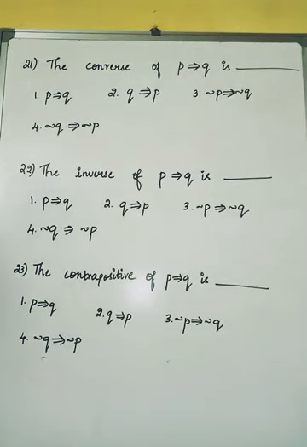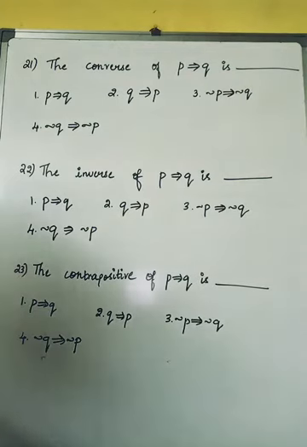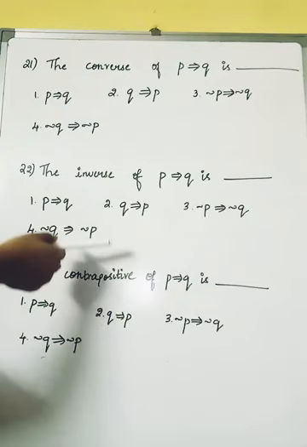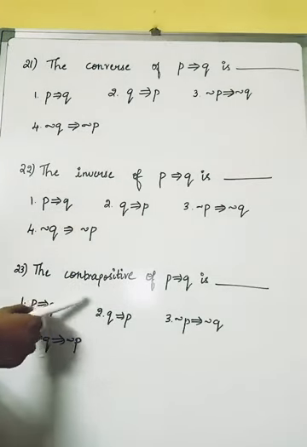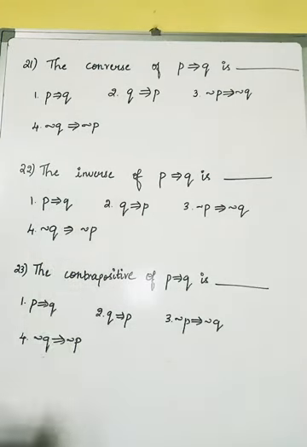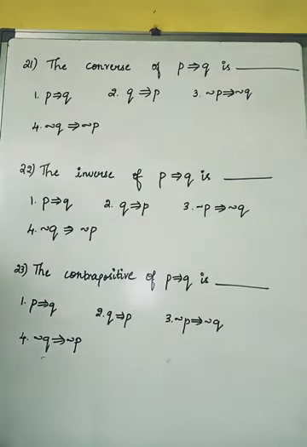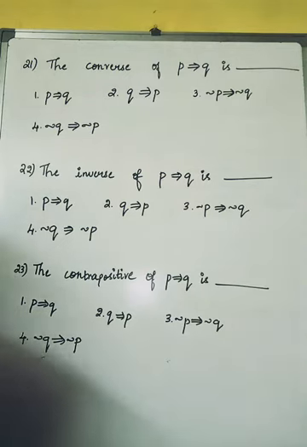Now let us move with a different pattern of questions. Here I have already taught you regarding the converse, inverse and contrapositive. I remember converse and contrapositive I had discussed, but inverse is nothing but, always remember students, the negation of P implies negation of Q. The negation of the P component and Q component is nothing but the inverse. I think converse and contrapositive you already know. So let us go on with the questions further.